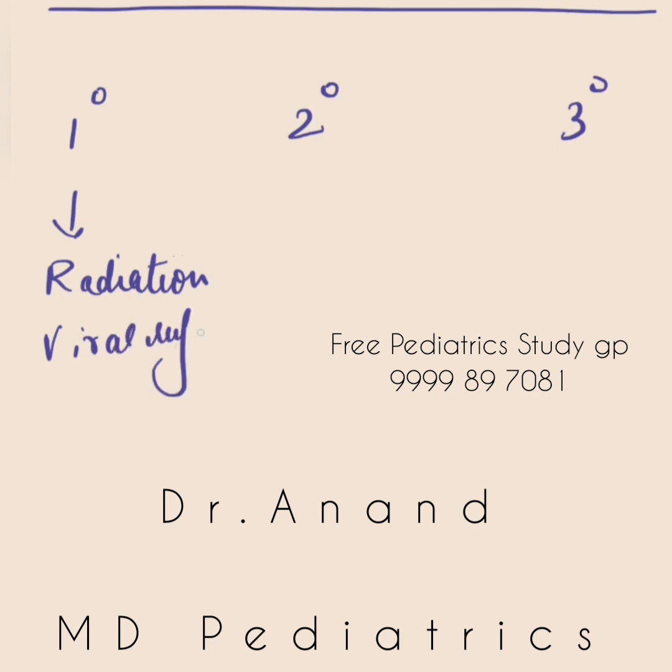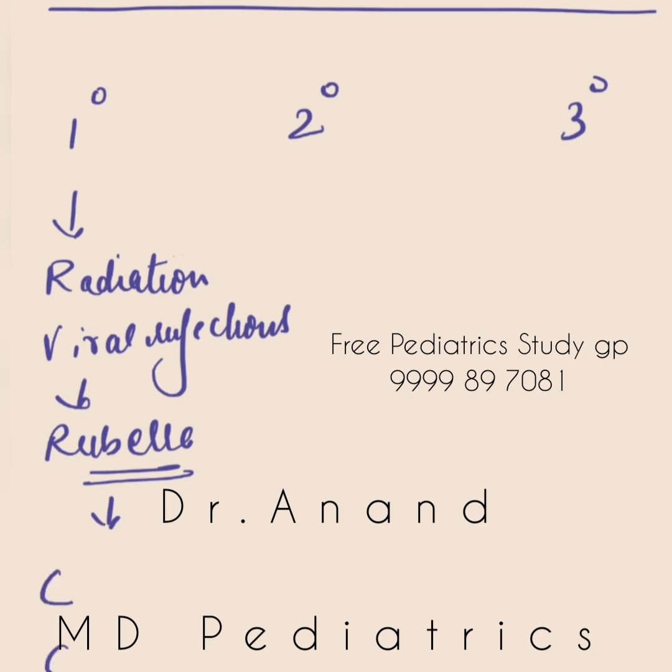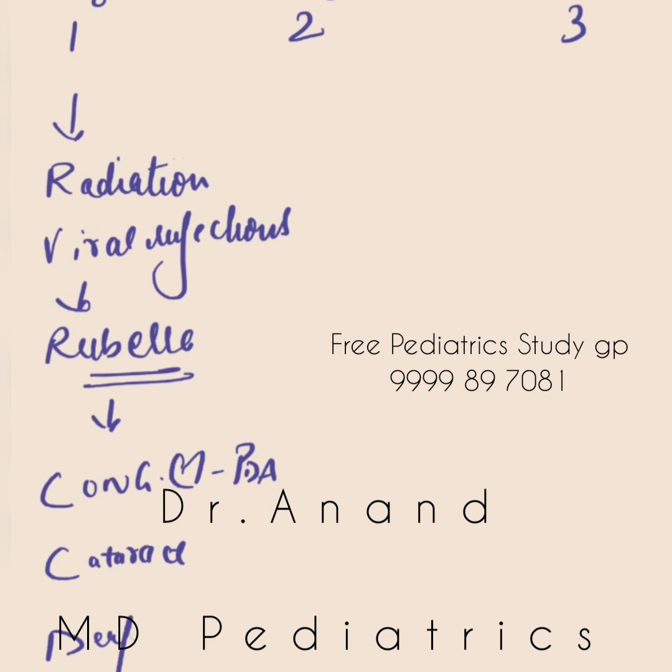So in the first trimester, we are worried about radiations and viral infections. They are very important in the history of the first trimester. Which viral infection is very common? Rubella. Congenital rubella syndrome caused too much first trimester problem. The triad is cafe coffee day, CCD. I have told many times. C for congenital heart disease, that is PDA, patent ductus arteriosus, then cataract, and third is deafness.